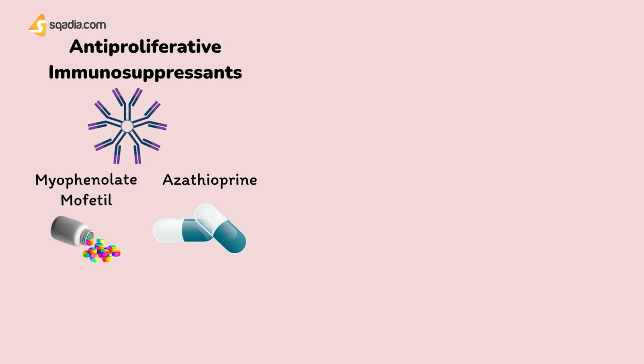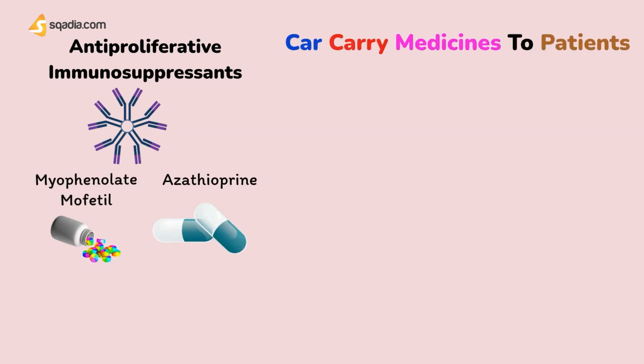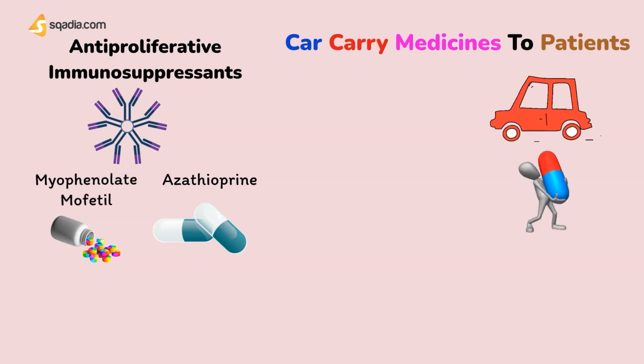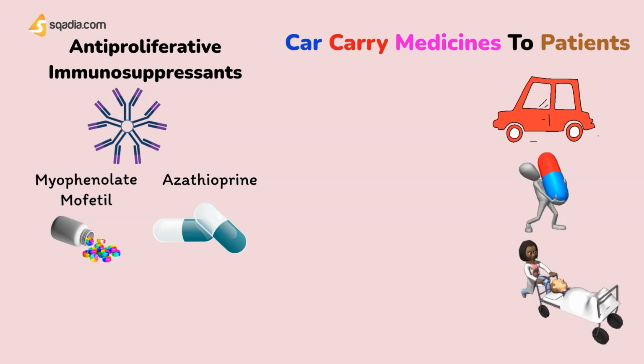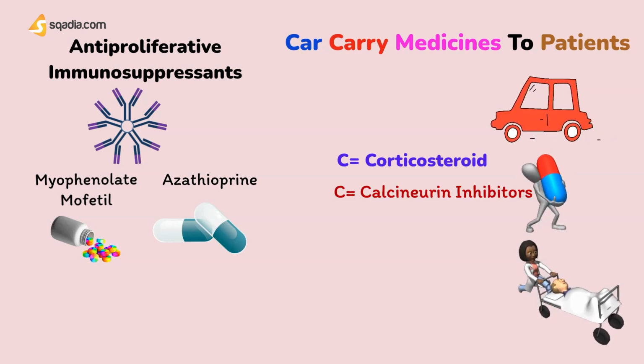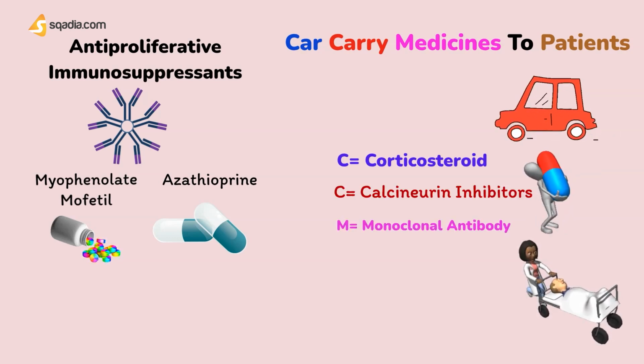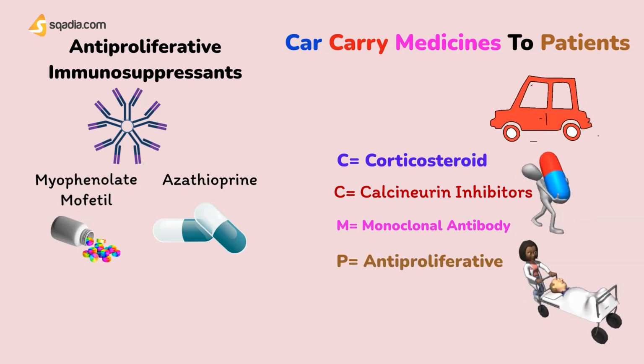You got confused? Okay, so let's have a small mnemonic for it, which is CAR carry medicines to patients, in which CAR stands for corticosteroids, carry stands for calcineurin inhibitors, medicines stands for monoclonal antibodies, and P stands for anti-proliferative agents. Easy.